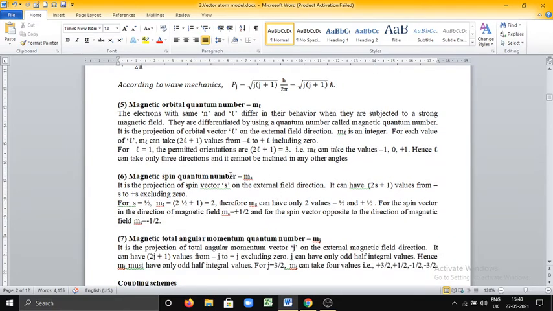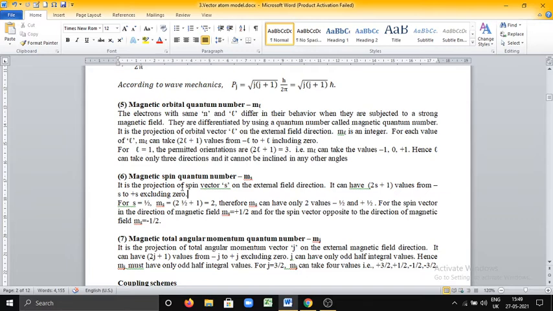And the magnetic spin quantum number ms. It is also similar to the orbital quantum number: the projection of the spin vector on the external field direction. What is the magnetic spin quantum number? When an external magnetic field is applied, the spin vector precesses around the external field, then the projection of that vector on the external field is called the magnetic spin quantum number.